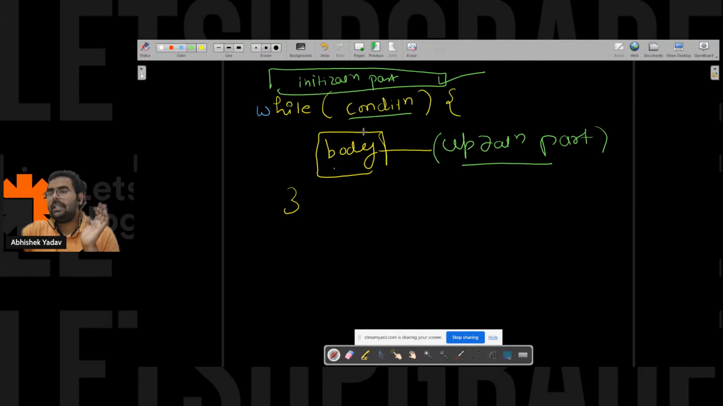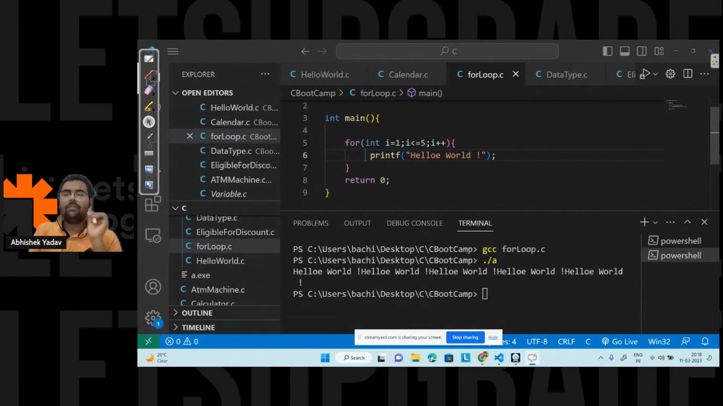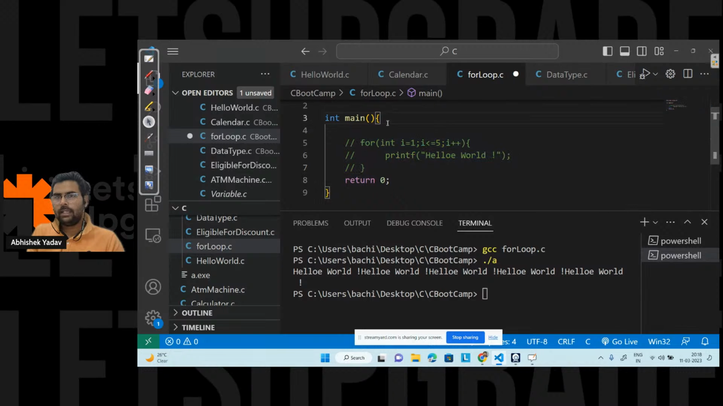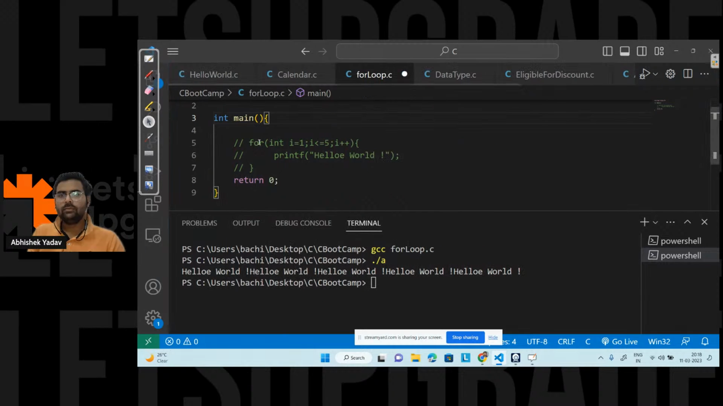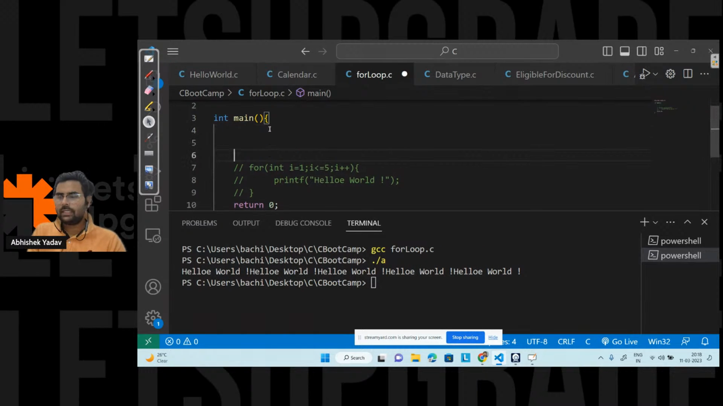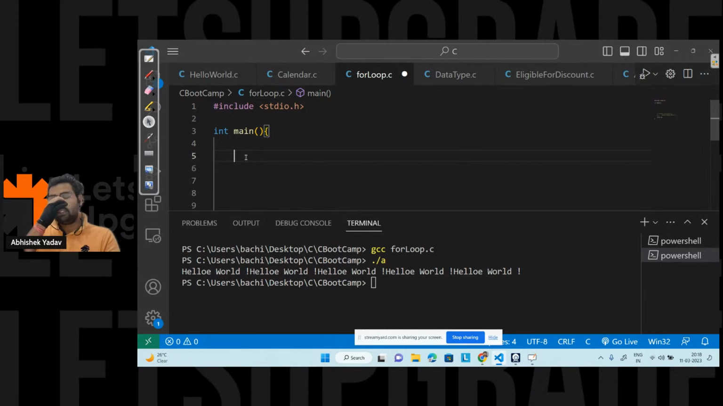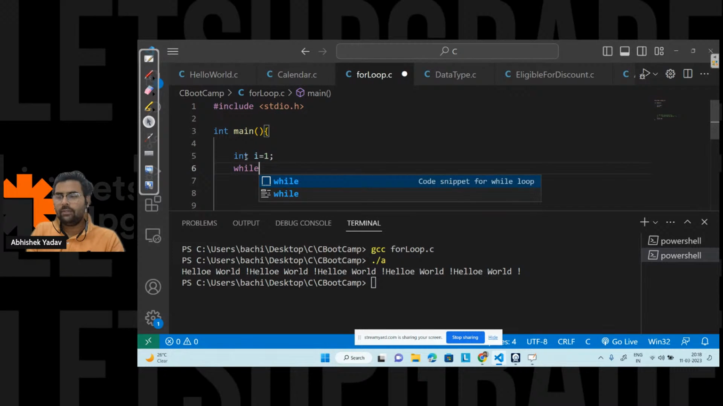So again, let's try to implement the same code with the help of while loop. If I have to implement the same code with the help of while loop, what will I do? Let's comment this part, and here, first I have to create an initialization statement, right? I know the starting point of the while loop, that is int I is equal to 1, right? After that, I have to write the while loop, and in the while loop condition, I know how many times I have to execute the body of the while loop.